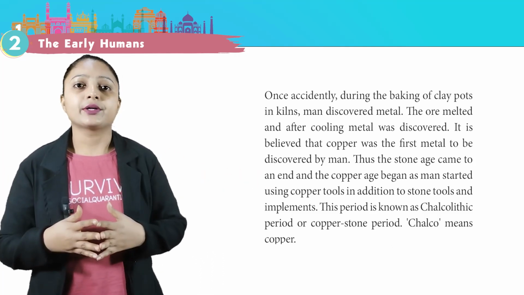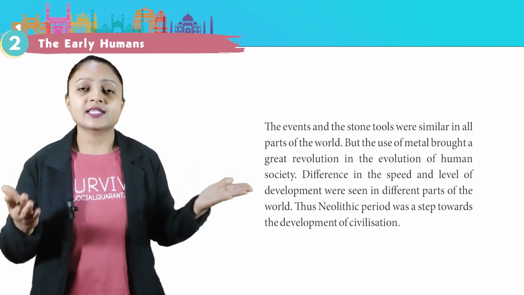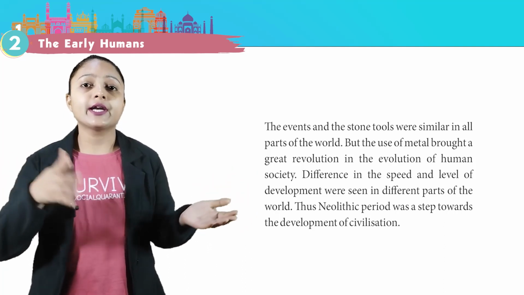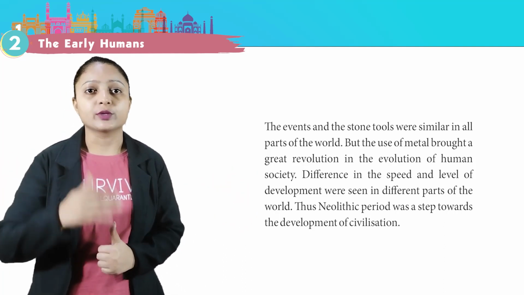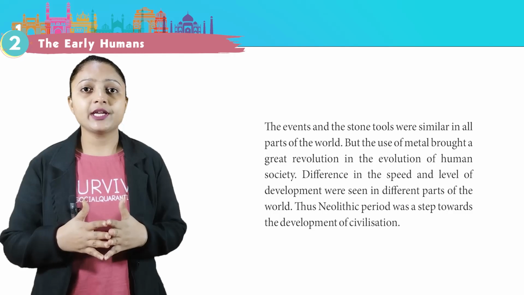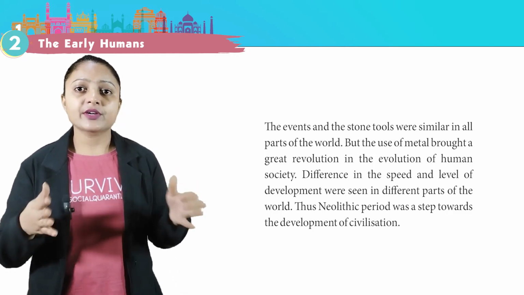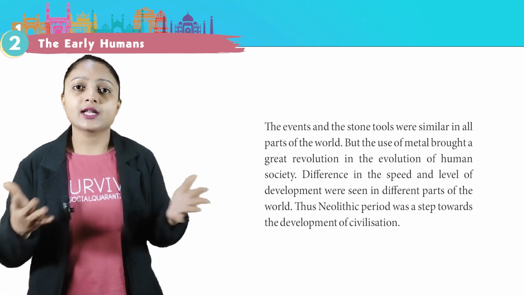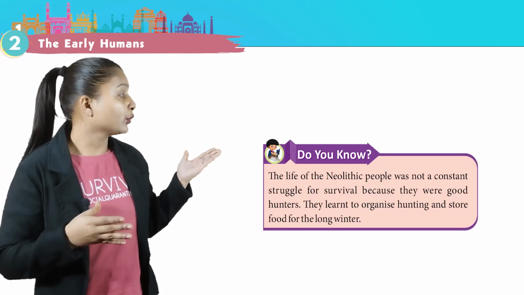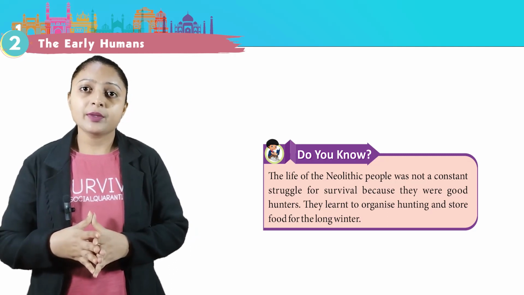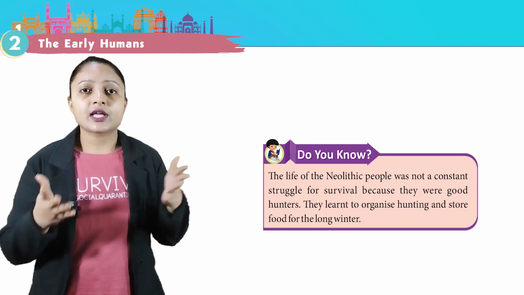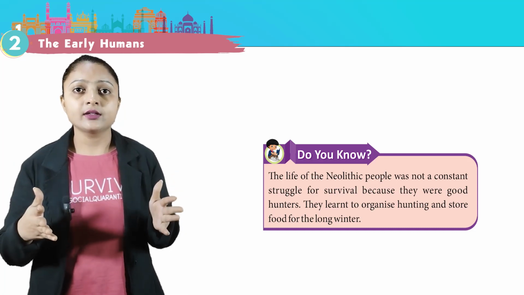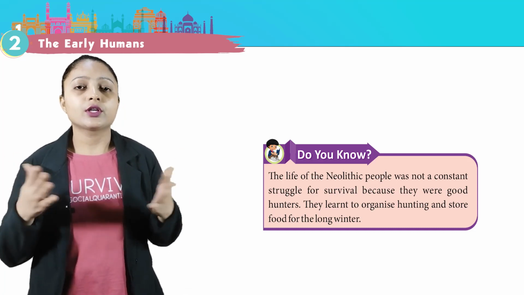Chalco means copper. The events and the stone tools were similar in all parts of the world, but the use of metal brought a great revolution in the evolution of human society. Differences in the speed and level of development were seen in different parts of the world. Thus, Neolithic period was a step towards the development of civilization. Do you know? The life of the Neolithic people was not a constant struggle for survival because they were good hunters. They learned to organize hunting and store food for the long winter.